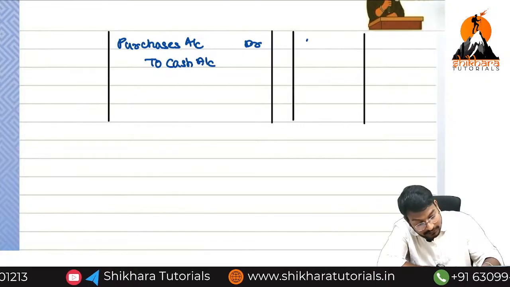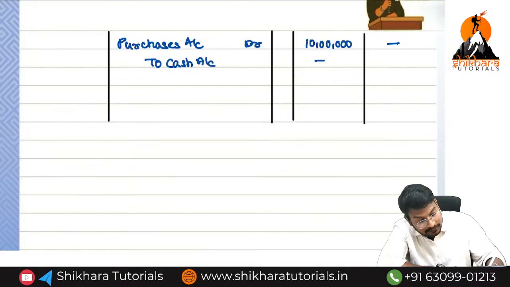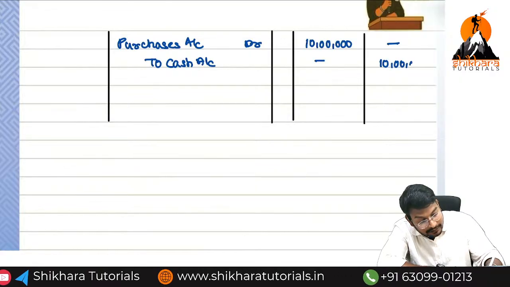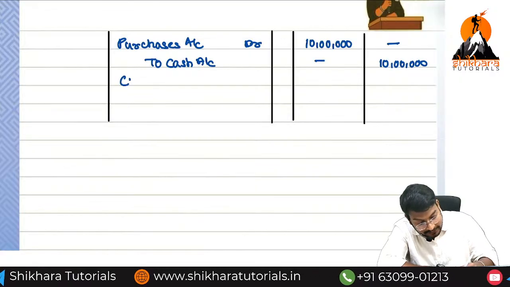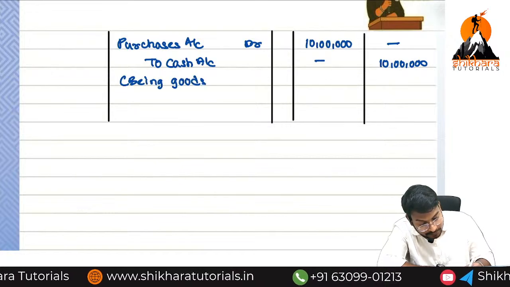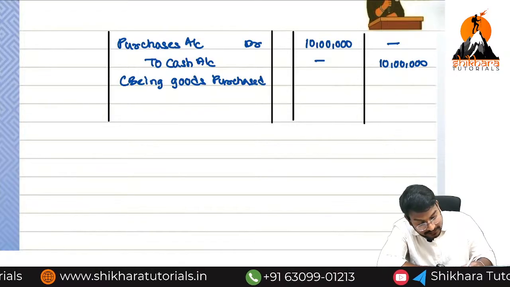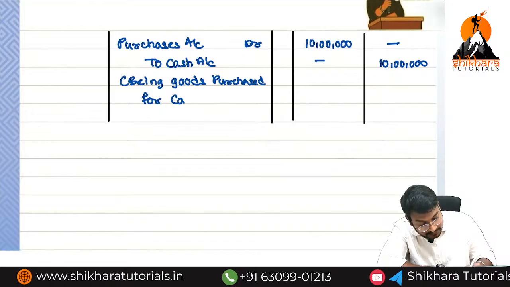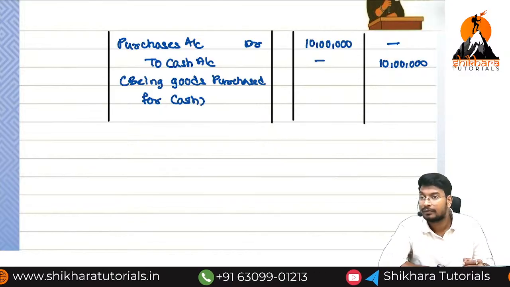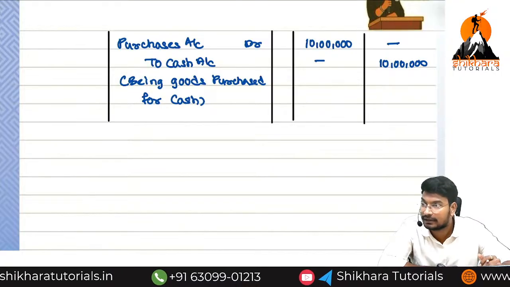How much? 10 lakhs on the debit side, 10 lakhs on the credit side. The narration being goods purchased for cash. So this is how we need to write the journal entries.